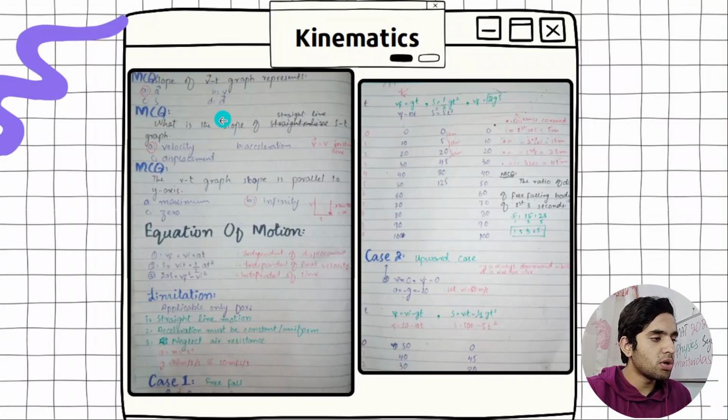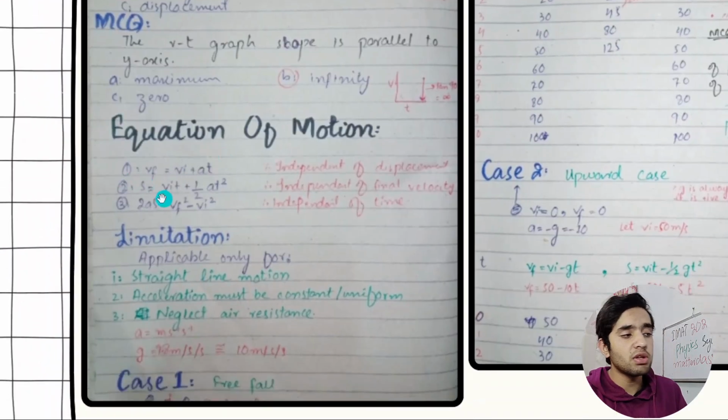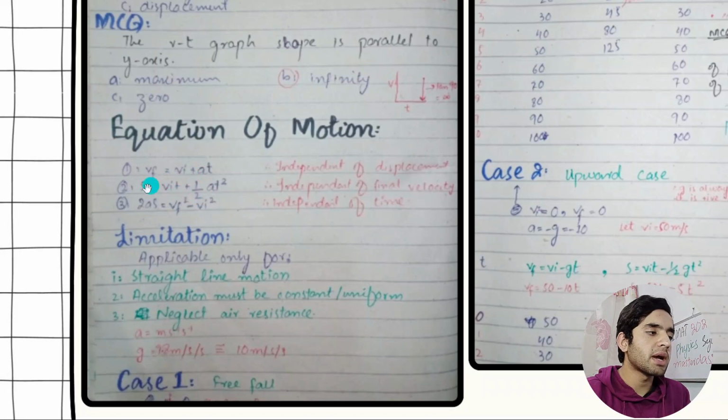And then we have got some more MCQs, and then we have got equations of motion. The first equation of motion is Vf is equal to Vi plus At. Some people write it as Vx and V initial as V naught, like in A levels Pearson. But I have learned in my high school Vf is equal to Vi plus At, so I'm using this. It is independent of displacement. There is no displacement. The second is independent of final velocity. There is no Vf, and s is equal to Vit plus half At square. And the third one is 2as is equal to Vf square minus Vi square, and it is independent of time because there is no time.